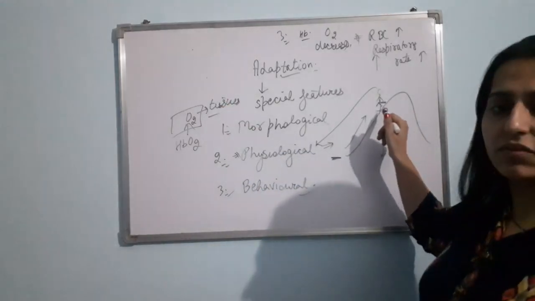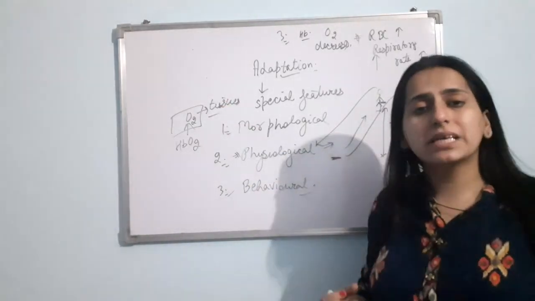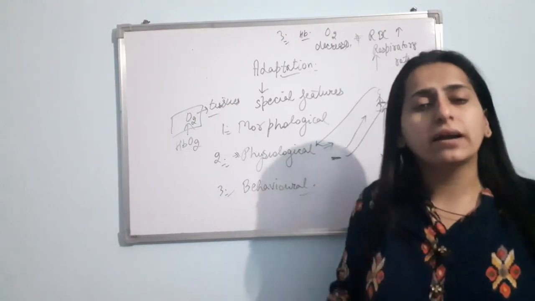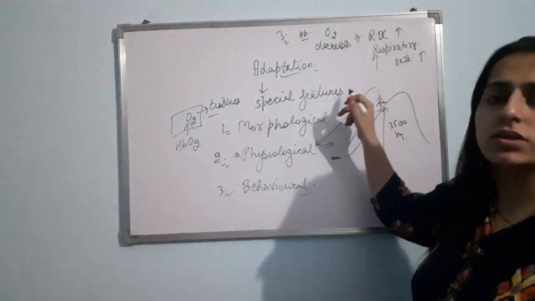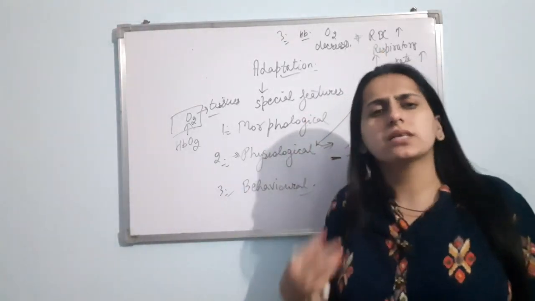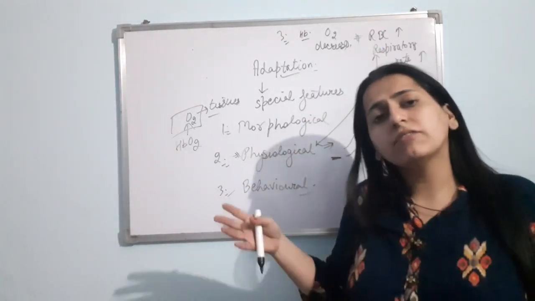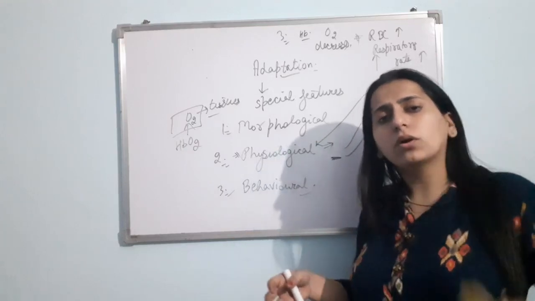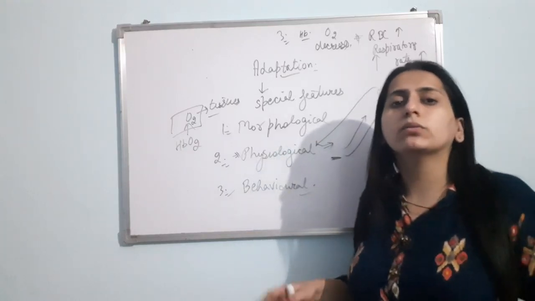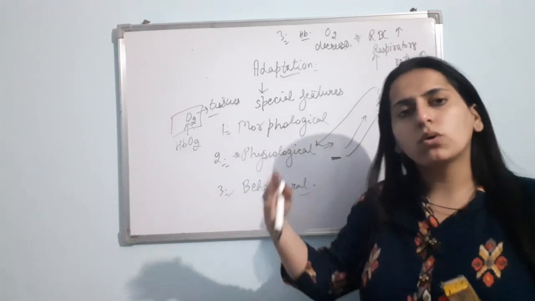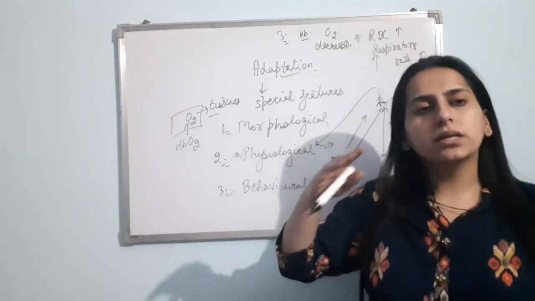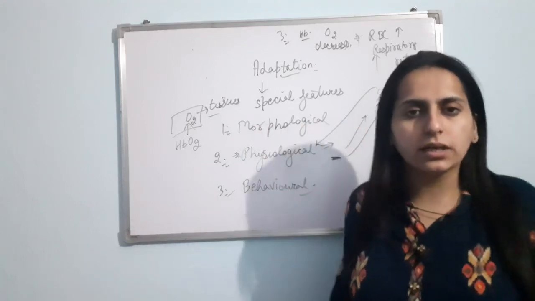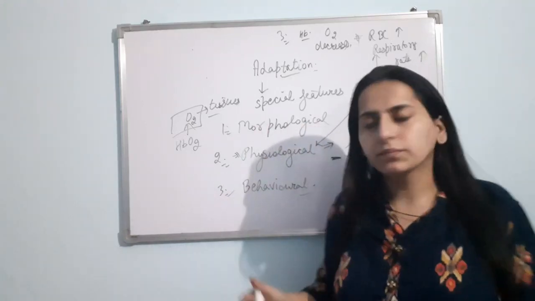If a person is feeling altitude sickness, it means the cells of the body of that person want oxygen. So for that it shows the physiological adaptation. RBC will increase, the respiration rate will increase, the affinity will decrease, so that more oxygen can be supplied to the cells of the body, so as to overcome the symptoms of altitude sickness. So again, this is an adaptation.